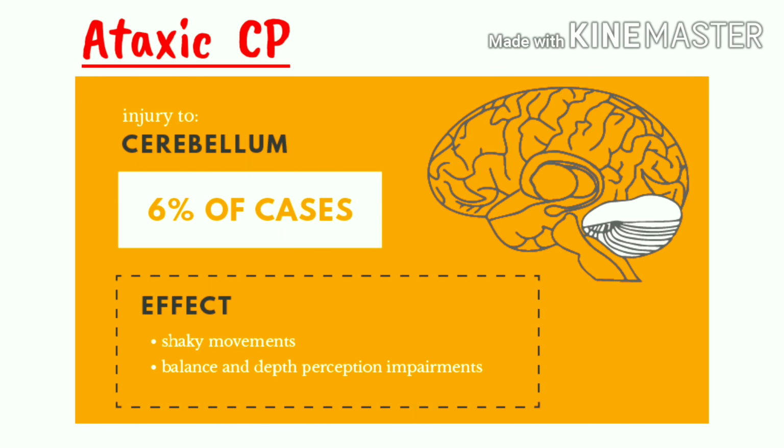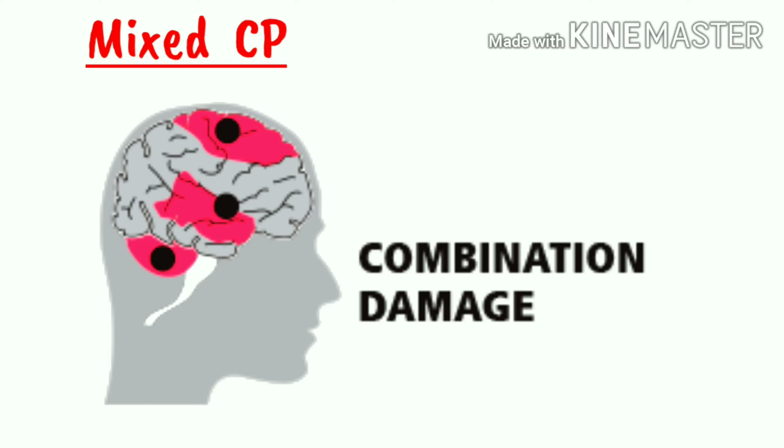Ataxic cerebral palsy. This is the least common type. It causes unsteady, shaky movement or tremor, and also problems with balance. Mixed cerebral palsy. A mixture of several of these movement patterns.